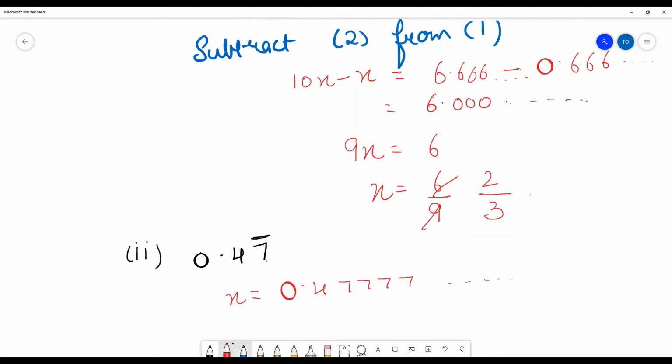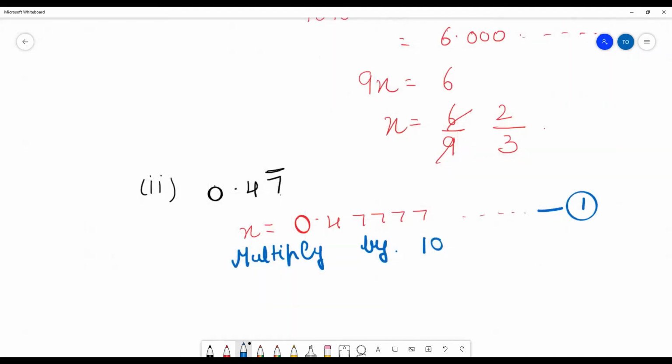With which number we will multiply here? This is equation 1. Okay, so which number we should multiply it with? 10. 10 only, because we want 4 as the number. Okay, so what we will get here? 10x is equal to 4.777.